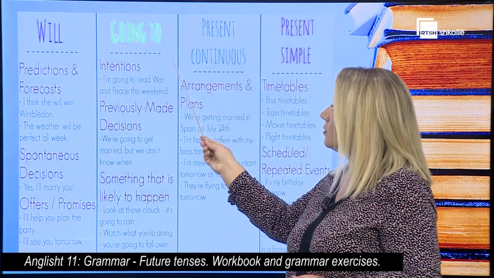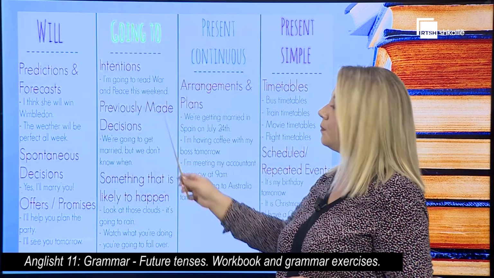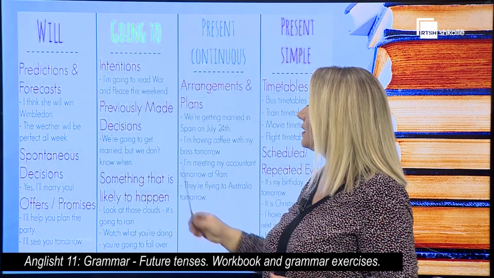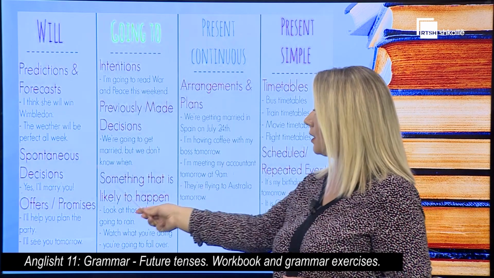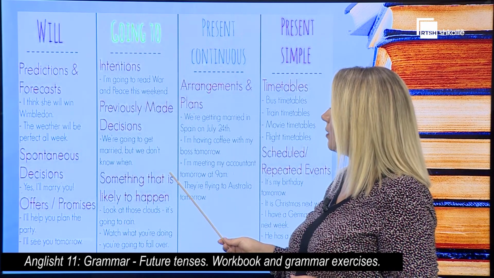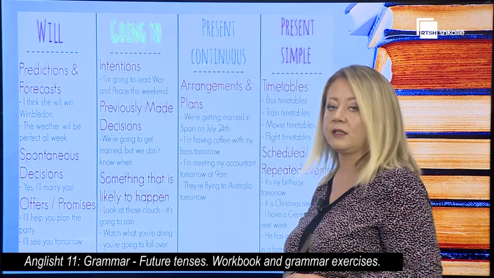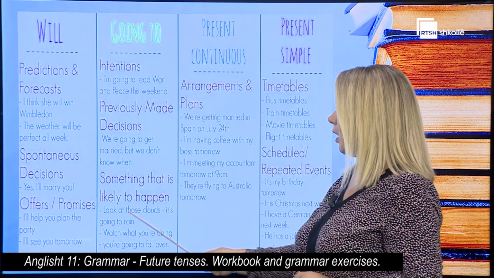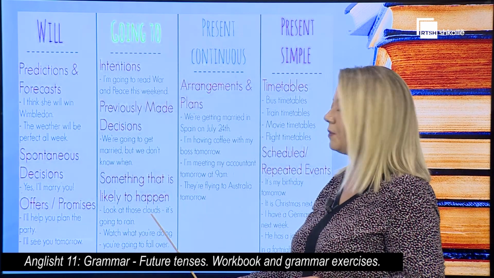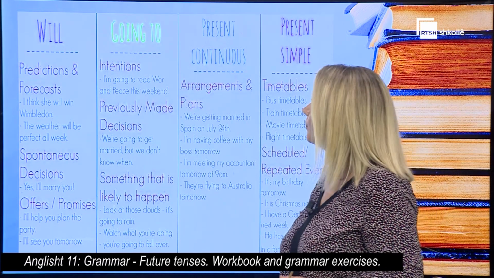Going to is used first for intentions about the future. I'm going to read War and Peace this weekend, for example. It's also used for previously made decisions. On the contrary, we use will for spontaneous ones. We're going to get married, but we don't know when. Or for something that is likely to happen in the future. Look at those clouds. It's going to rain. Here we have visible evidence that shows us what is likely to happen in the future.